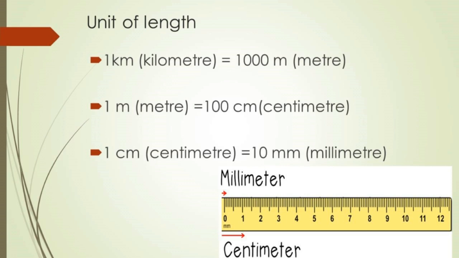Now, take the meter scale. Notice the lines with markings 1, 2, 3, 4 from 0. The distance between 0 and 1 denotes a centimeter. It is written as cm. Notice that in between 0 and 1 there are smaller markings. If you count, there are 9 such lines. The distance between any two consecutive smaller markings within a centimeter denotes a millimeter, written as mm.